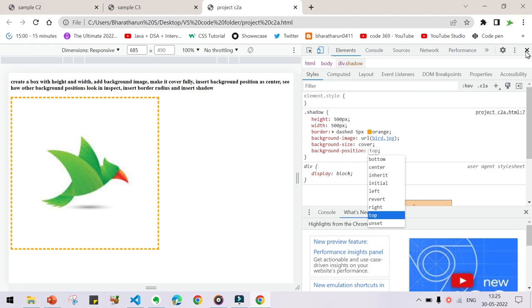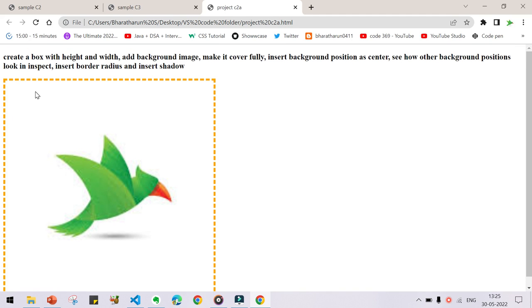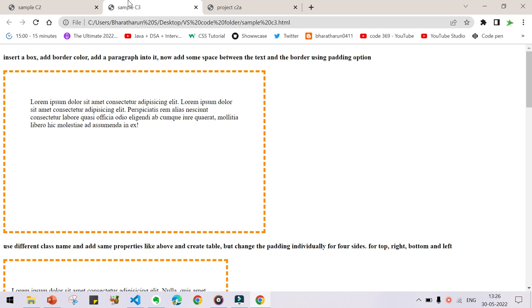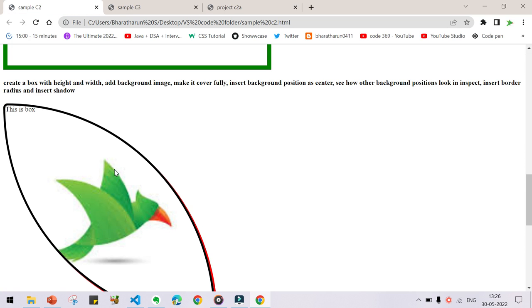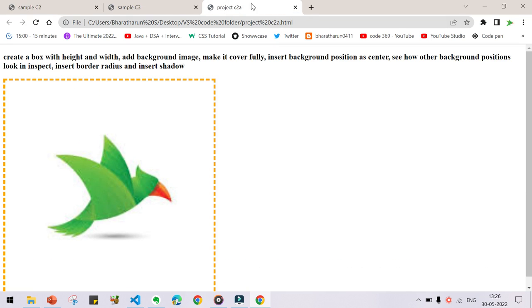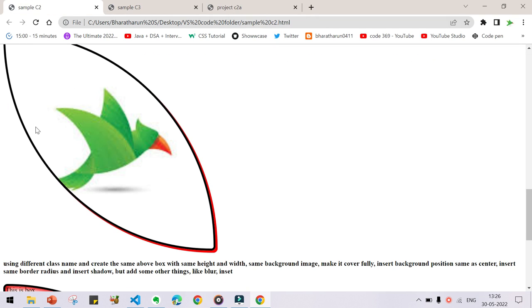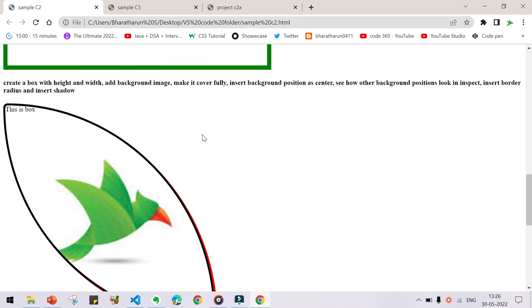Just leave this. Then what we are going to do is insert border radius and insert shadow. First of all, let us insert the border radius. What will happen if we change the border radius? The shape will change. The square shape will become like this, oval. That's what we are going to do now.